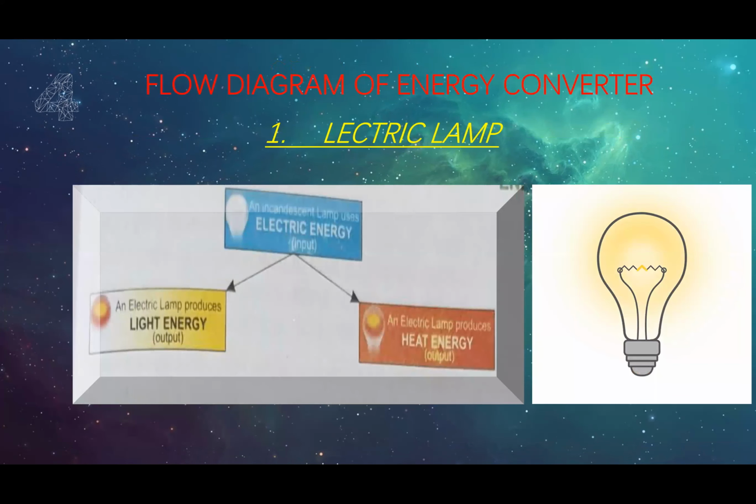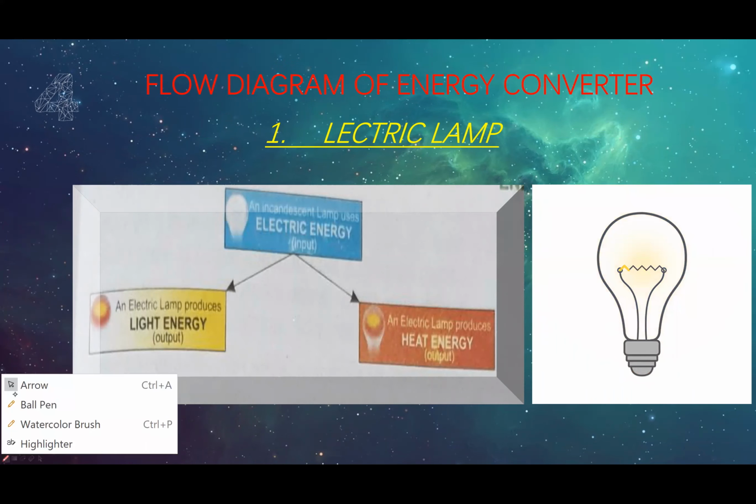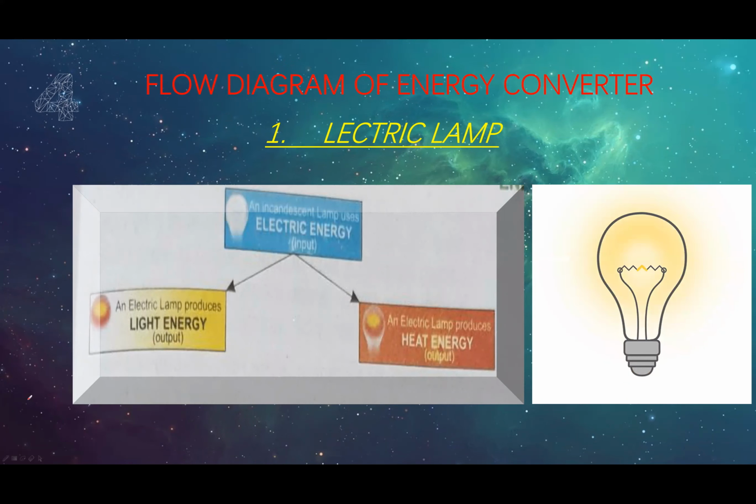Let us come back to this again. As you see, we have electrical energy, and this electrical energy is provided by our source. That source is the power station. So we get electrical energy from the power station, and we want light energy in our house. So how does this happen? We have the electric lamp, as you see.